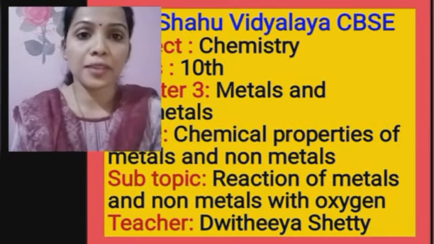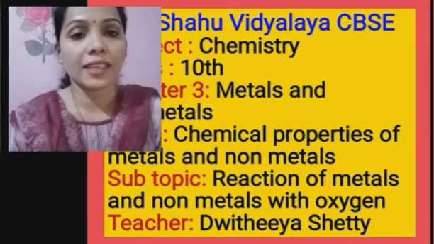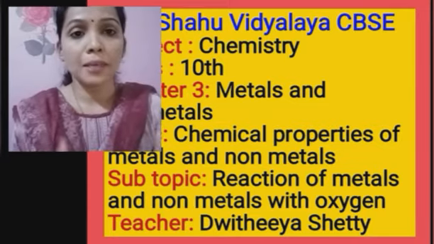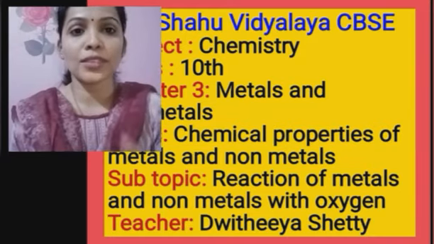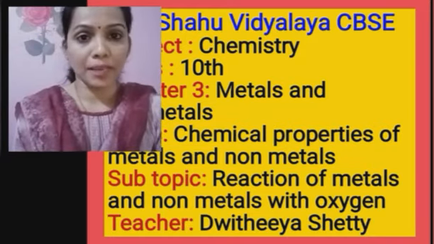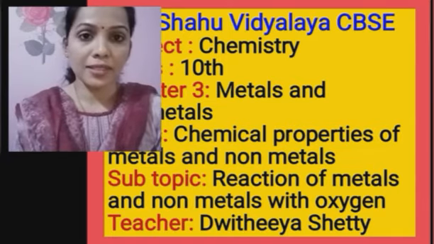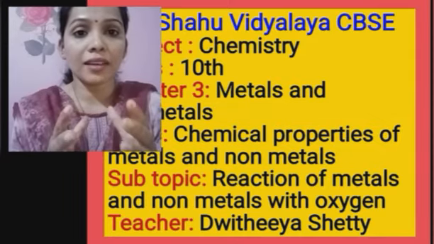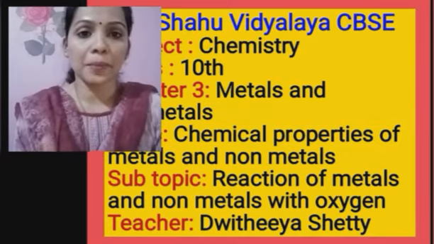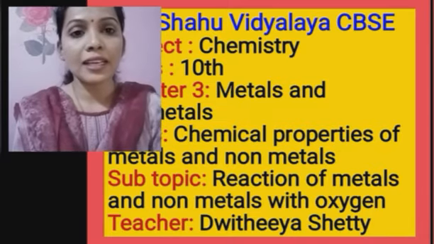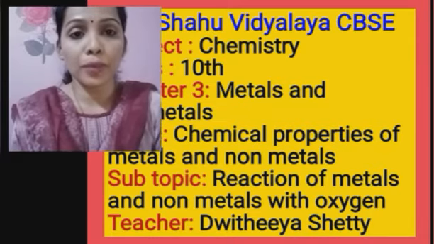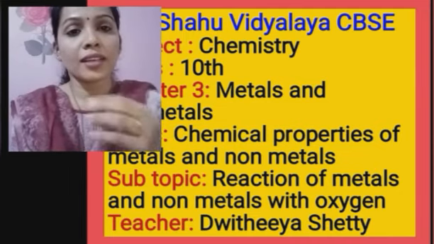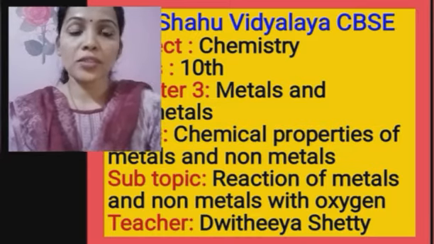As already explained in the previous slides, we already have learned about the physical properties of metals and non-metals, but still, because of the exceptions which we saw, we cannot completely classify the elements into metals and non-metals. For the same, or in order to become able to classify the elements into metals and non-metals, let us see if knowing a chemical property would help. So let's learn how metals and non-metals react with different chemicals.